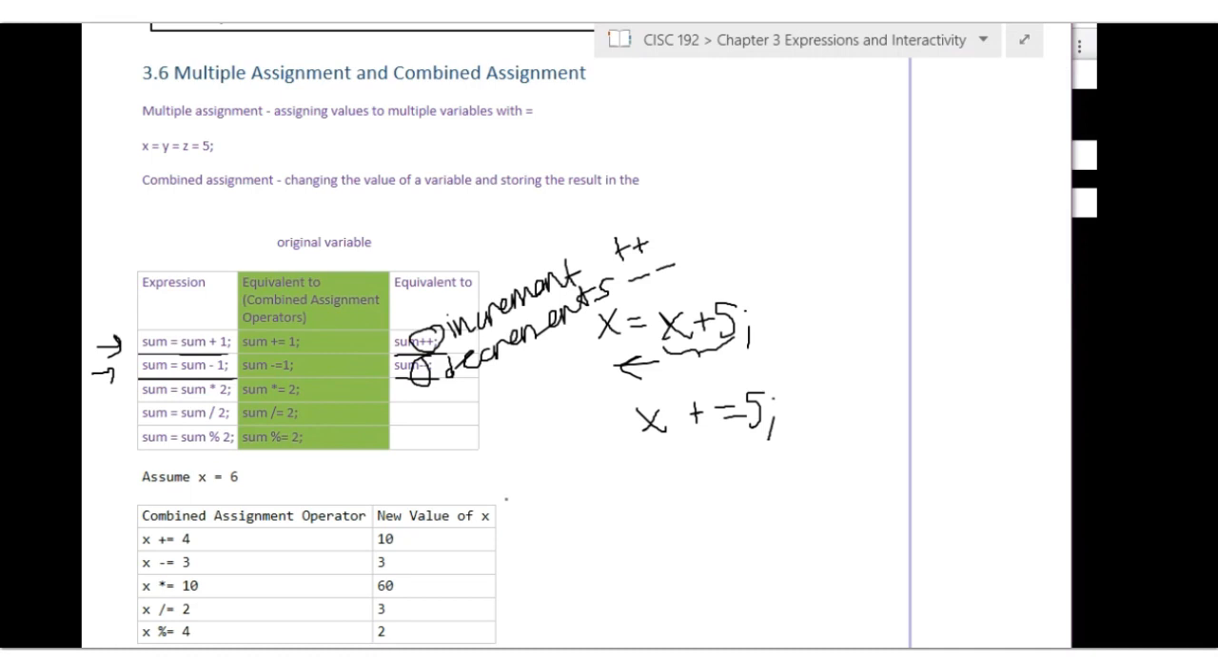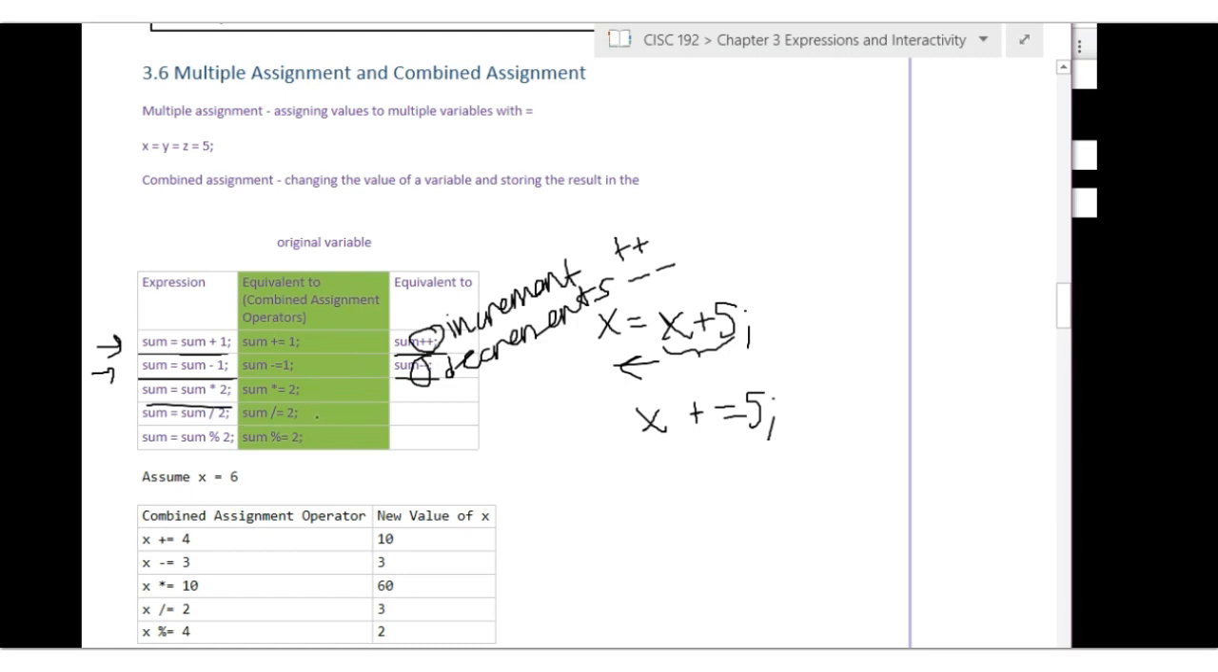Next up, times equals multiplies a value by a certain amount. X times equals 10, or sum times equals 2, makes sum twice as large as it was, and that's equivalent to sum equals sum times 2.